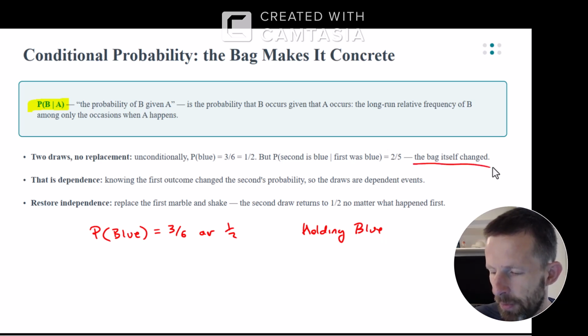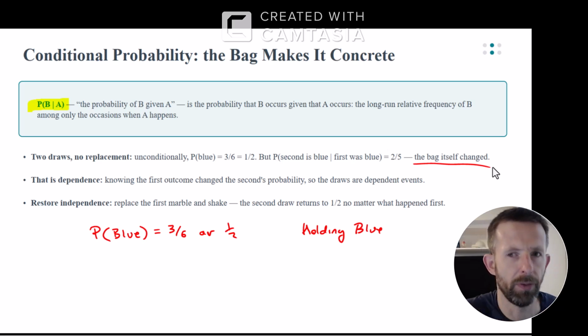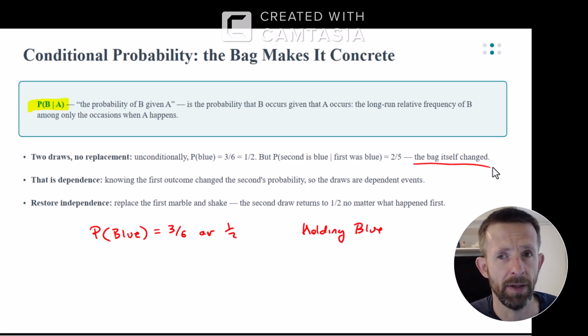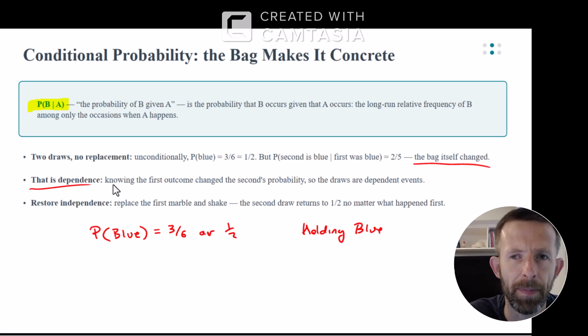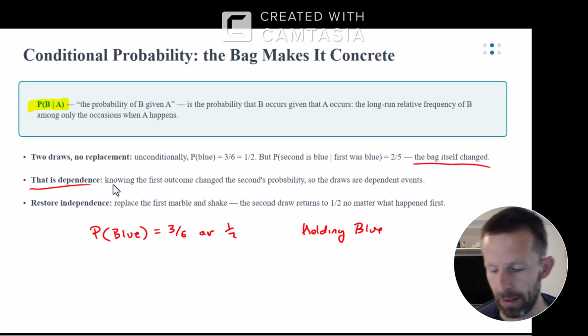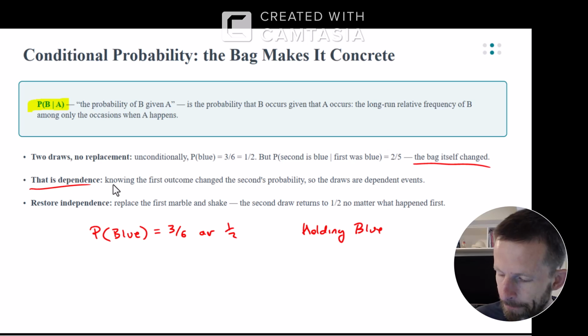So as soon as I'm holding a blue marble, the remaining content of the bag is different. Now there's 5 marbles, and 2 of them are blue, 2 of them are green, 1 of them is red. So that's called dependence. If I know that I'm holding a blue marble, then the probability of drawing another blue marble is different than if I don't know anything else.